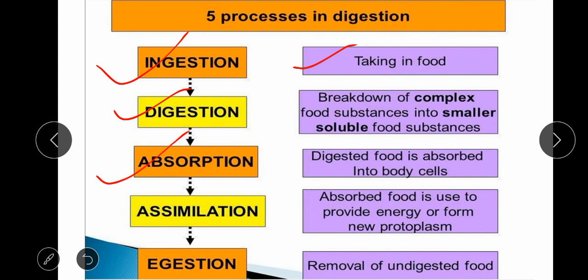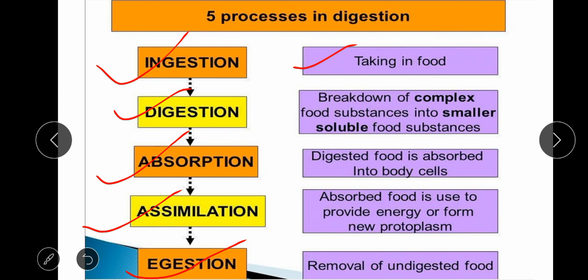Third one, absorption: digested food is absorbed into body cells. The fourth, assimilation: when absorbed food is used to provide energy and to form new protoplasm. Fifth, egestion: the removal of undigested food. These 5 processes are very important.